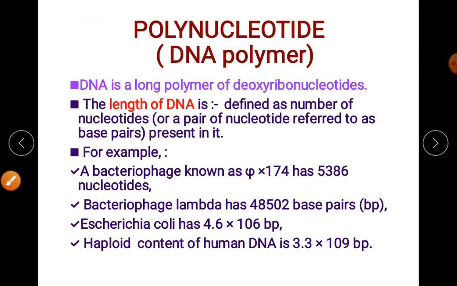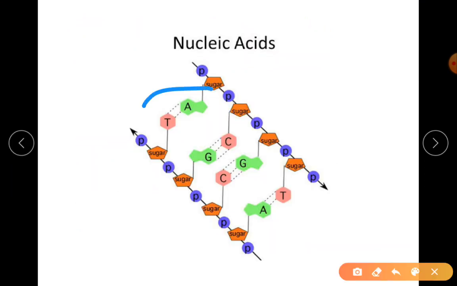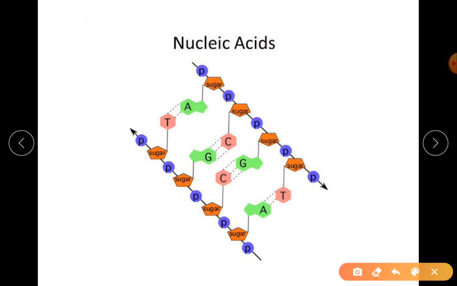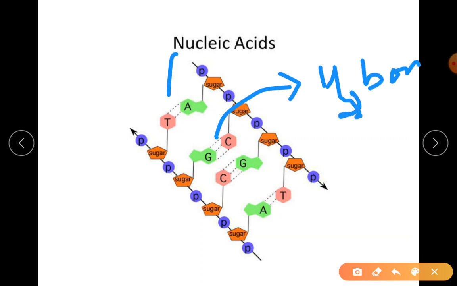When I say base pairs, remember we are talking about this base pair. Okay, let me give you an idea now itself. You can see there are two bondings here between A and T, and between G and C there are three bondings. We are talking about hydrogen bonds here. Okay, hydrogen bonds.